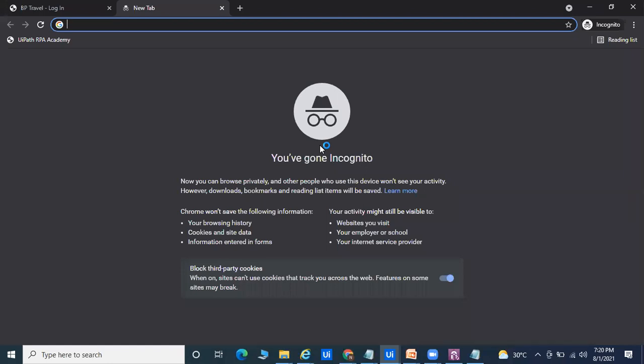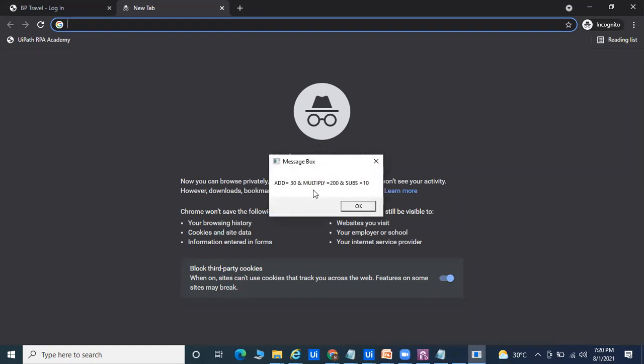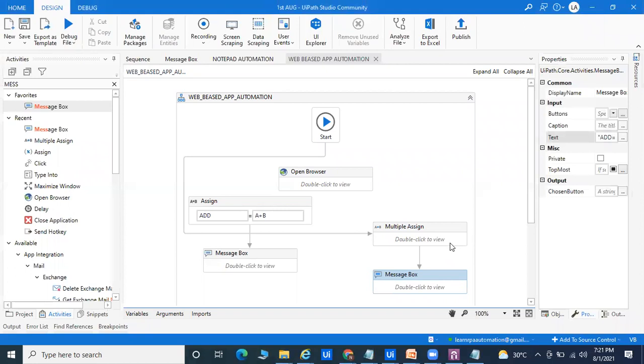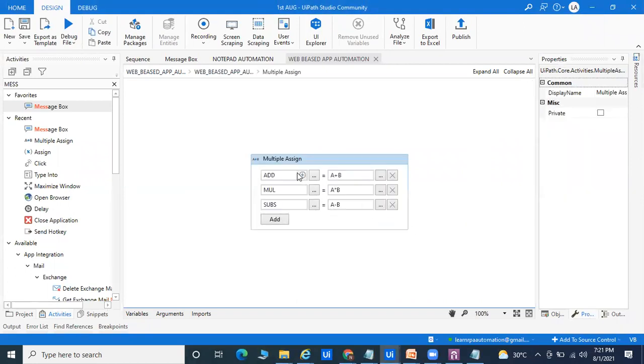I'm going to share this program, this video, and lots of documents also. There is a notepad data also. Right now I'm going to add 30, multiply equal to 200, subtract equal to 10. Okay, so right now my program is very fine. You only have to understand the operator and the variable, nothing else to do in RPA.